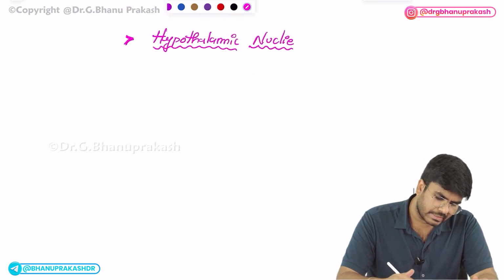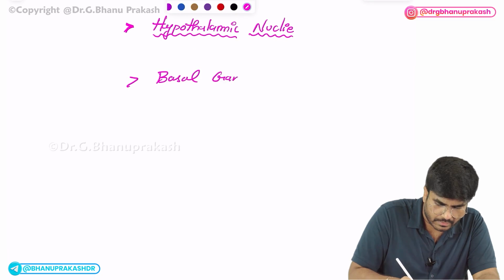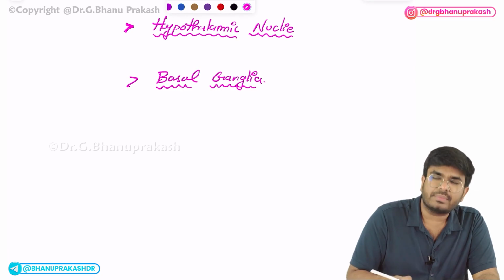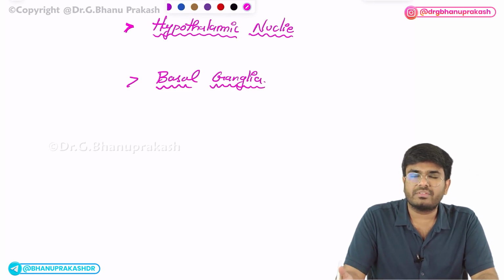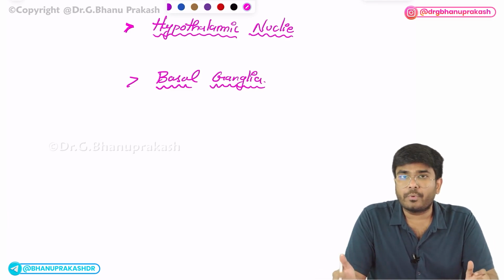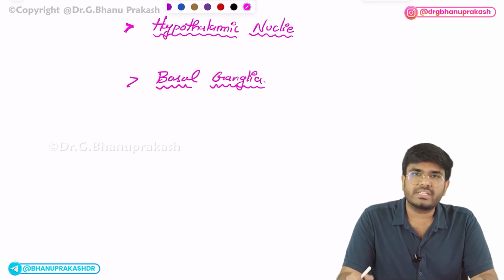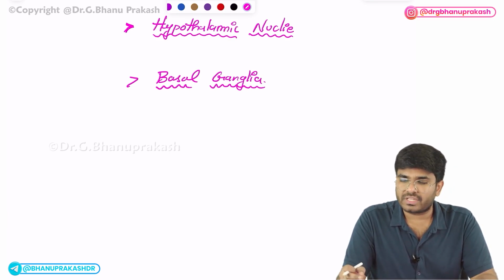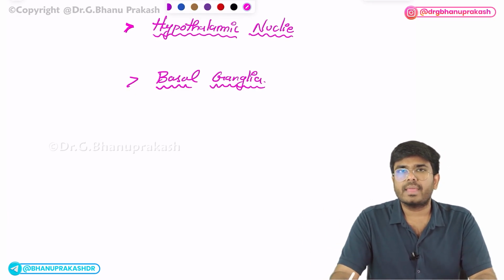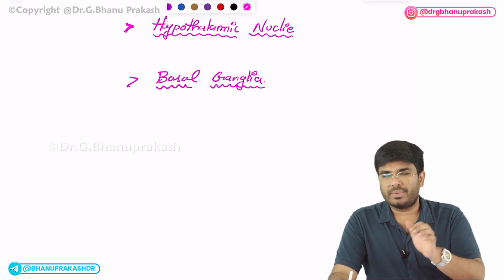And last, basal ganglia. In the basal ganglia there is something called a direct pathway, which facilitates the movement, and an indirect pathway, which inhibits the movements. So note the important points about the basal ganglia. What are the components of the basal ganglia? What are the functions of the basal ganglia? What happens if the caudate nucleus is damaged? What happens if the putamen is damaged? What happens if the subthalamic nucleus is damaged? It is going to cause involuntary movements like chorea, athetosis, hemiballismus. So what is normal and what is abnormal about the basal ganglia?